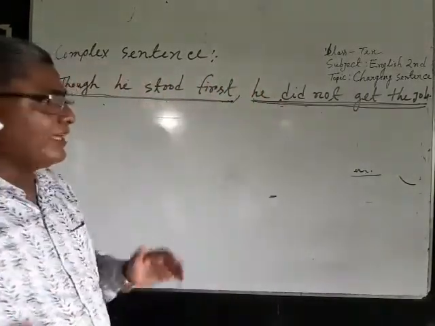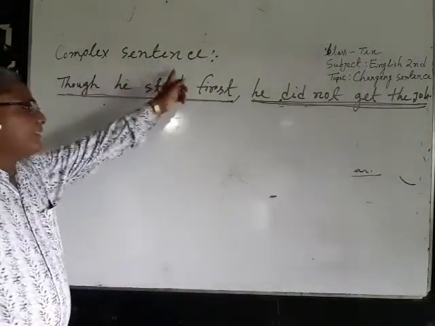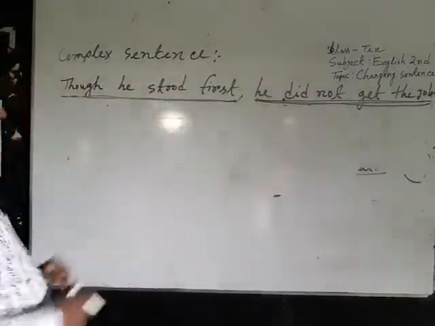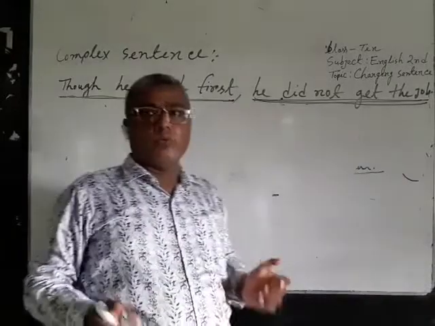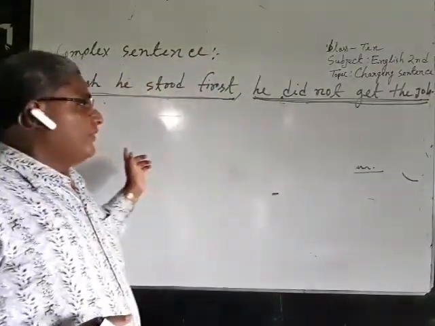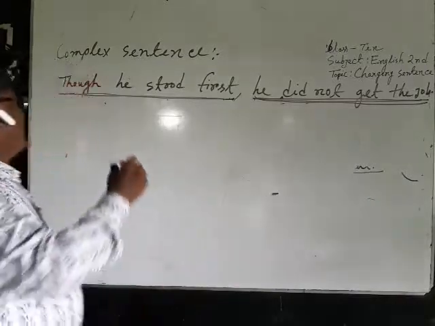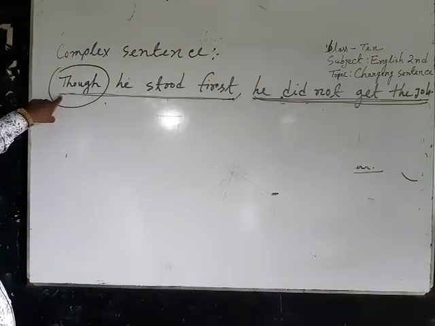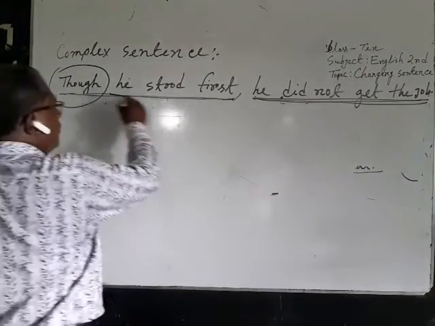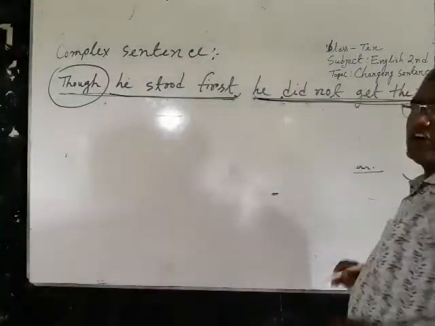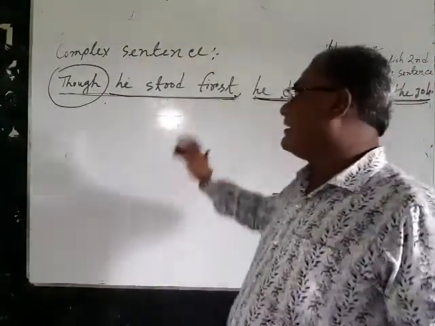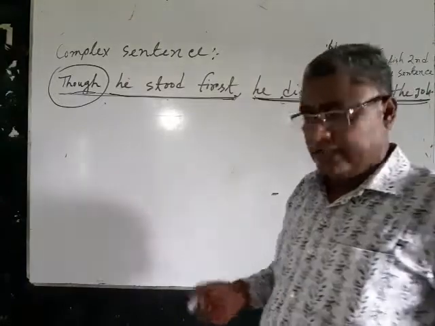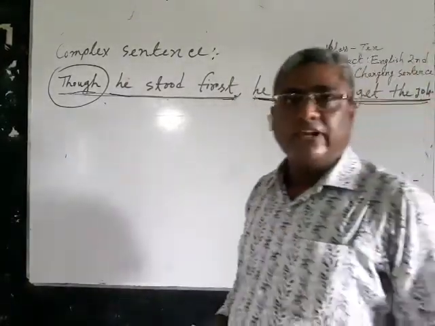So we can tell in this way that complex sentence is a sentence which has more than one clause, and the clauses are added with subordinating conjunction. This is an example of subordinating conjunction. Here though is the subordinating conjunction, and these two clauses, he stood first and he did not get the job, are added with subordinating conjunction. That is why it is called complex sentence. Now I would like to go to the changing sentence.